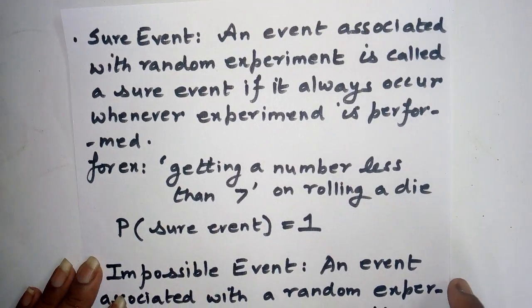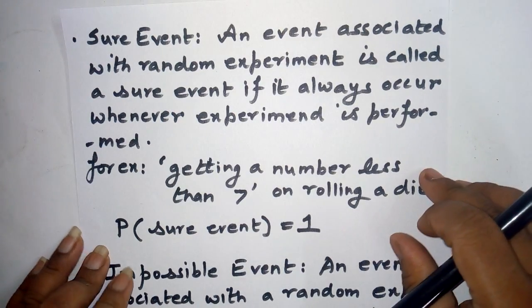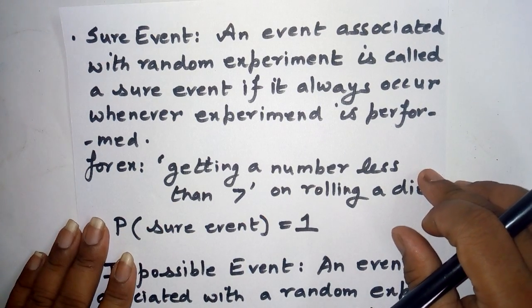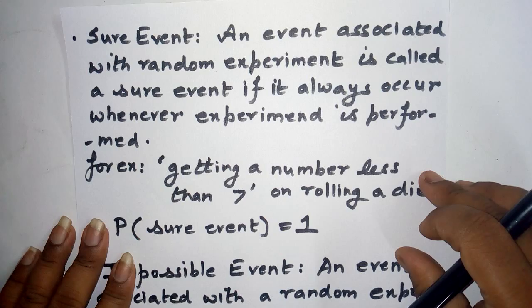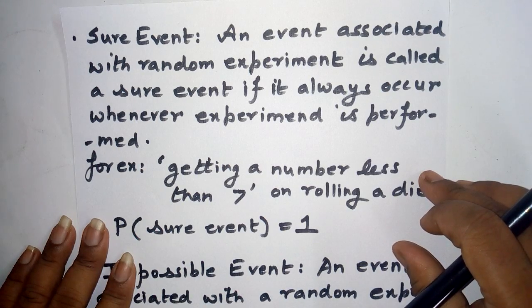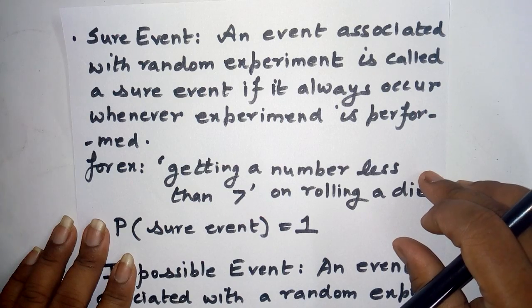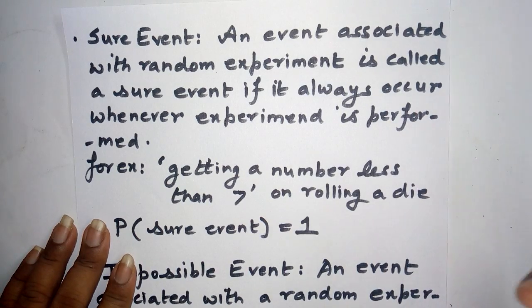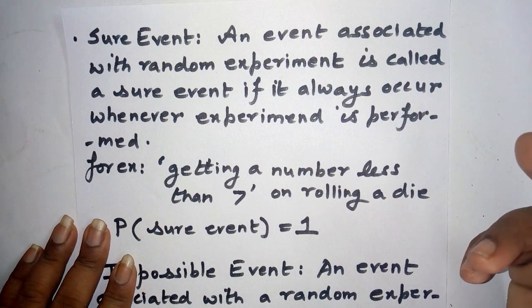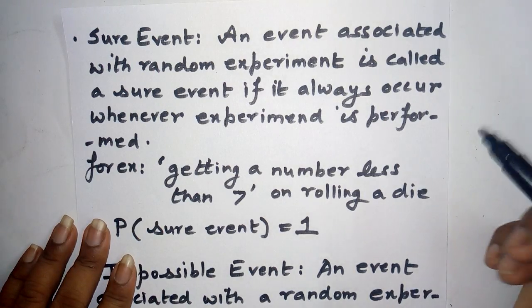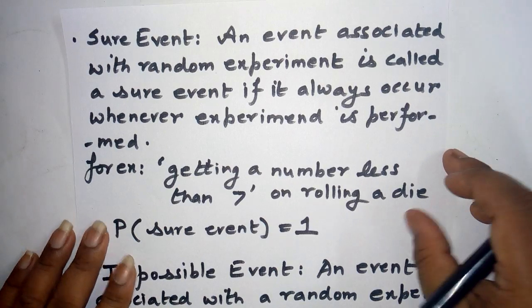Now, sure event. If we do any experiment, just like tossing a coin, of course either the head or the tail will come. So the coming of a head or a tail, both are sure events. But suppose we are rolling a die and we want the probability of getting a number greater than 7. It is not possible.